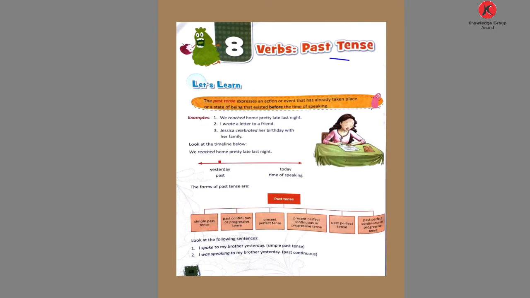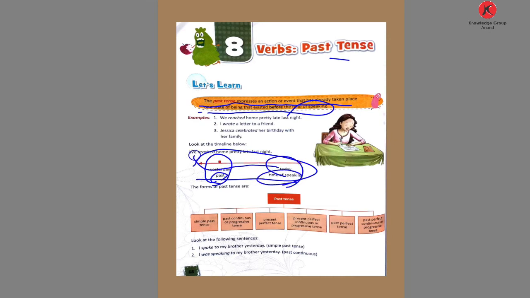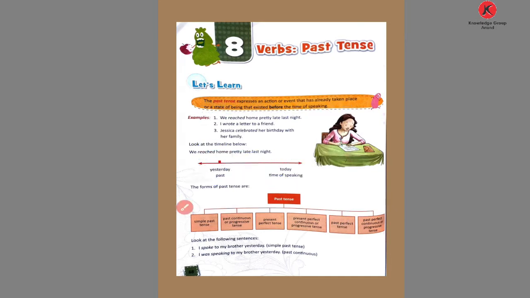So what is the past tense? See, the past tense expresses an action or event that has already taken place, or a state of being that existed before the time of speaking. Okay? So see, here is the given arrow. Here yesterday means the past, and today is your time of speaking. But we talk about the past event. So this is the past tense.